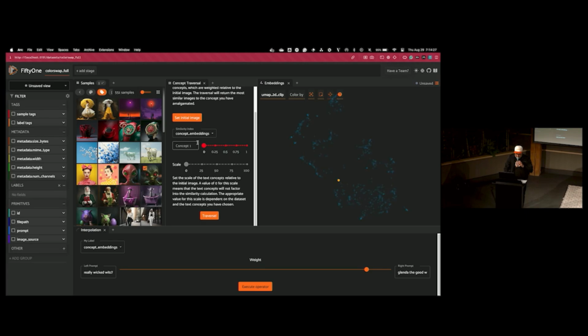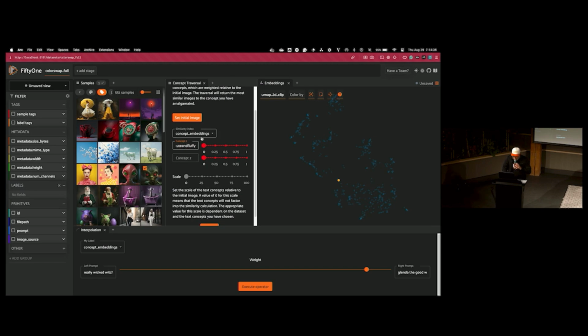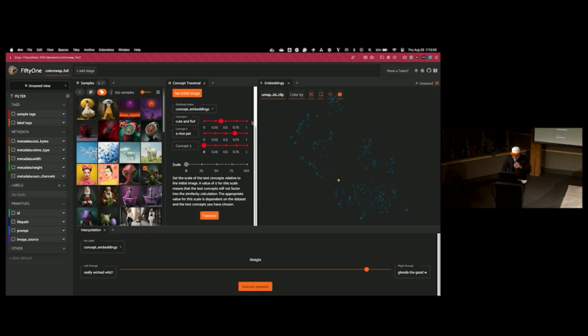So we could start with this image, and maybe concept one we could say is cute and fluffy. And we can weight that by whatever weight. Concept two, maybe we want to say not only cute and fluffy, but we want to say kind of like a nice pet. And maybe we can weight that a lot. We'll start with this one. We'll set that initial image.